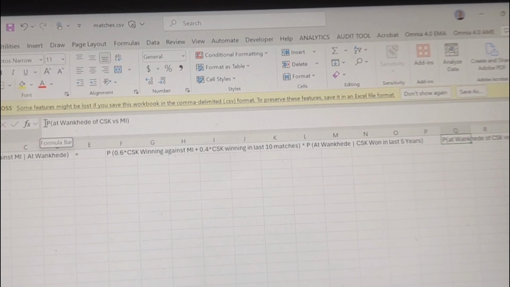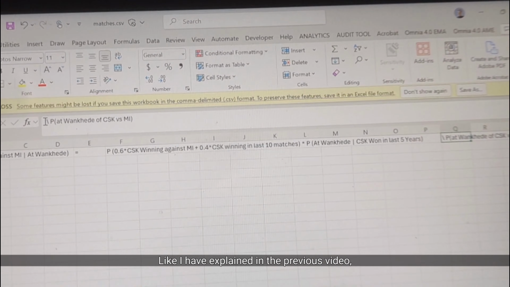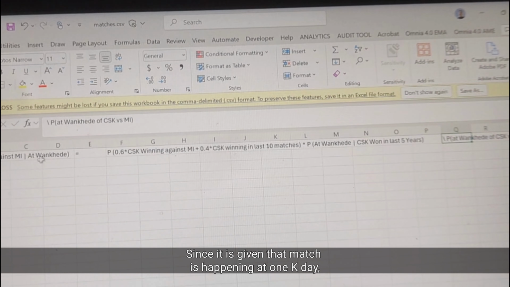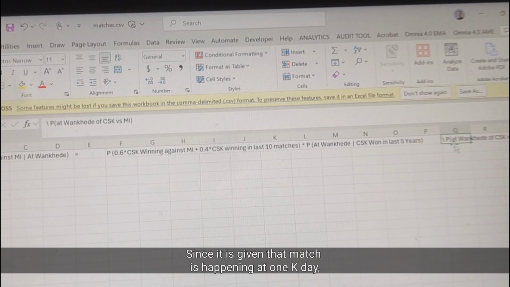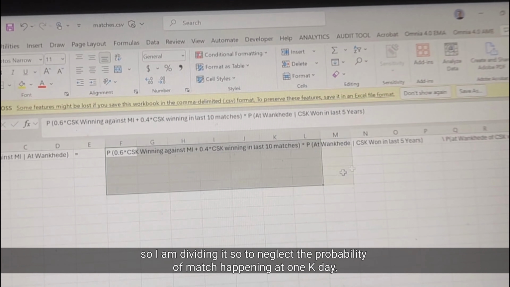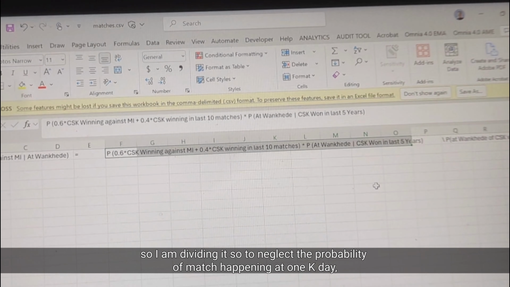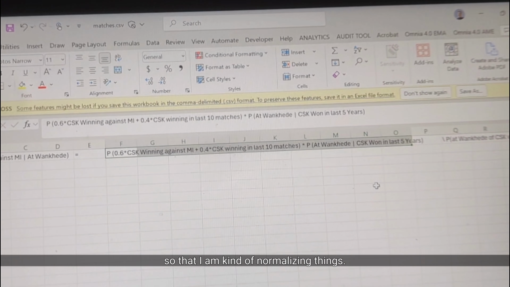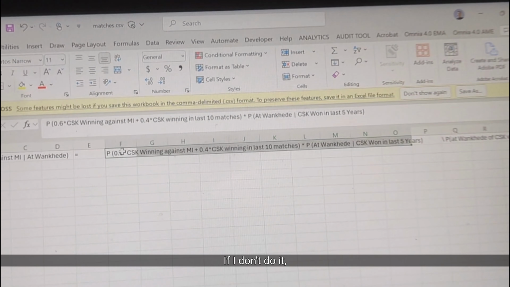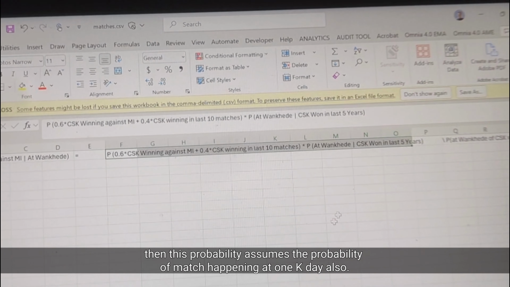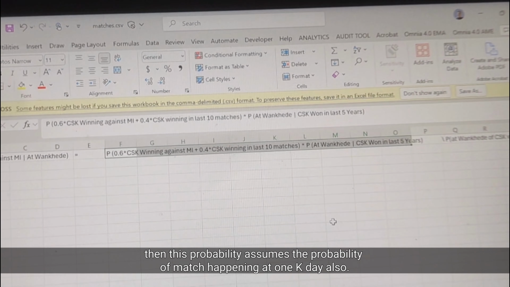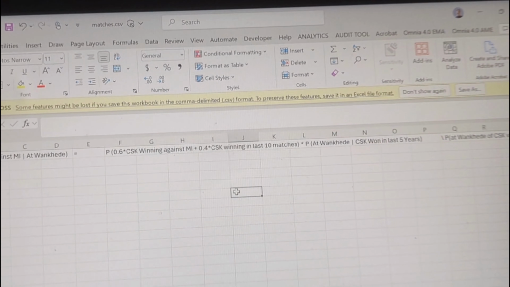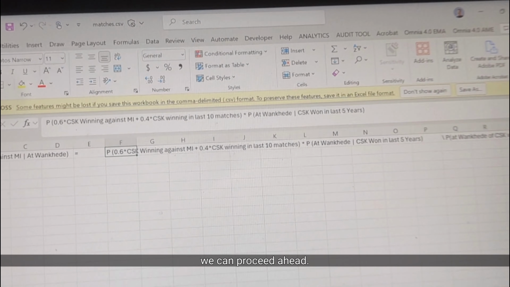As I explained in the previous video, since it is given that the match is happening at Wankhede, I divide to neglect the probability of the match happening at Wankhede, so that I am normalizing things. If I don't, this probability also includes the probability of the match happening at Wankhede. Now that we have the formula, we can proceed ahead.